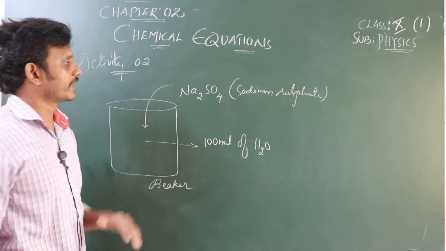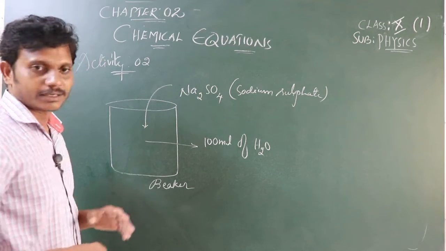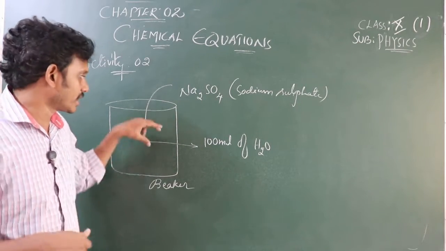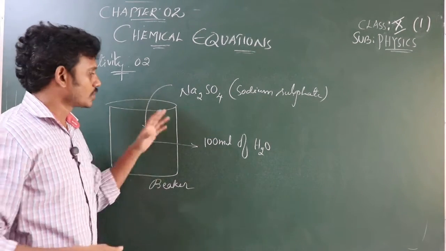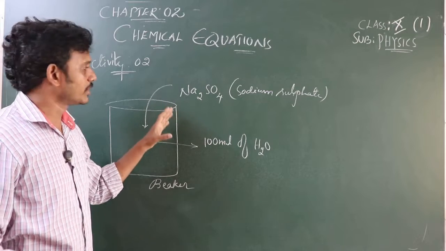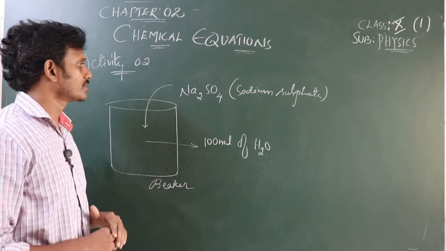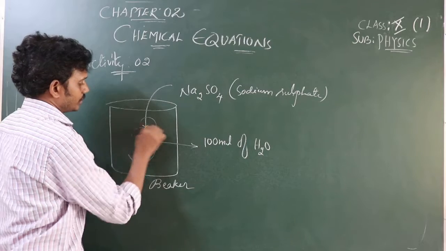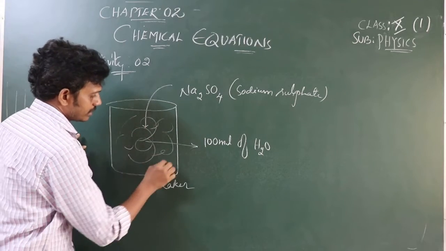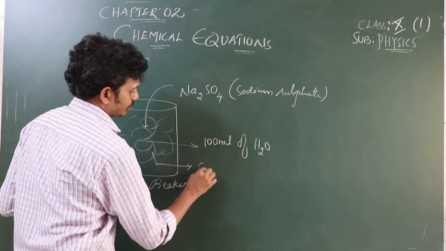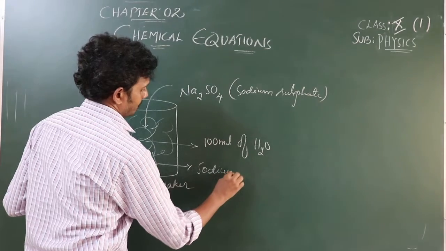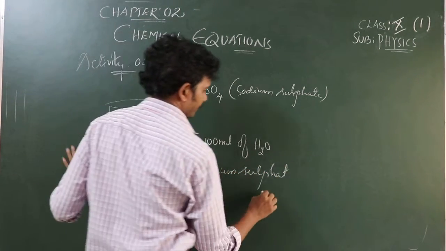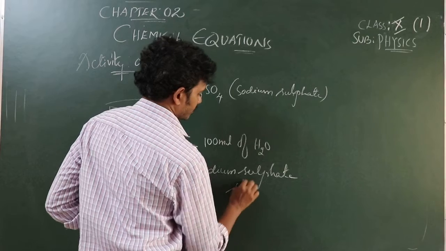And to this 100 ml of water, you're adding a small quantity of Na2SO4, sodium sulfate. When you mix them with each other, what's going to happen? We see the formation of a solution. Which solution is formed? Sodium sulfate solution is formed.